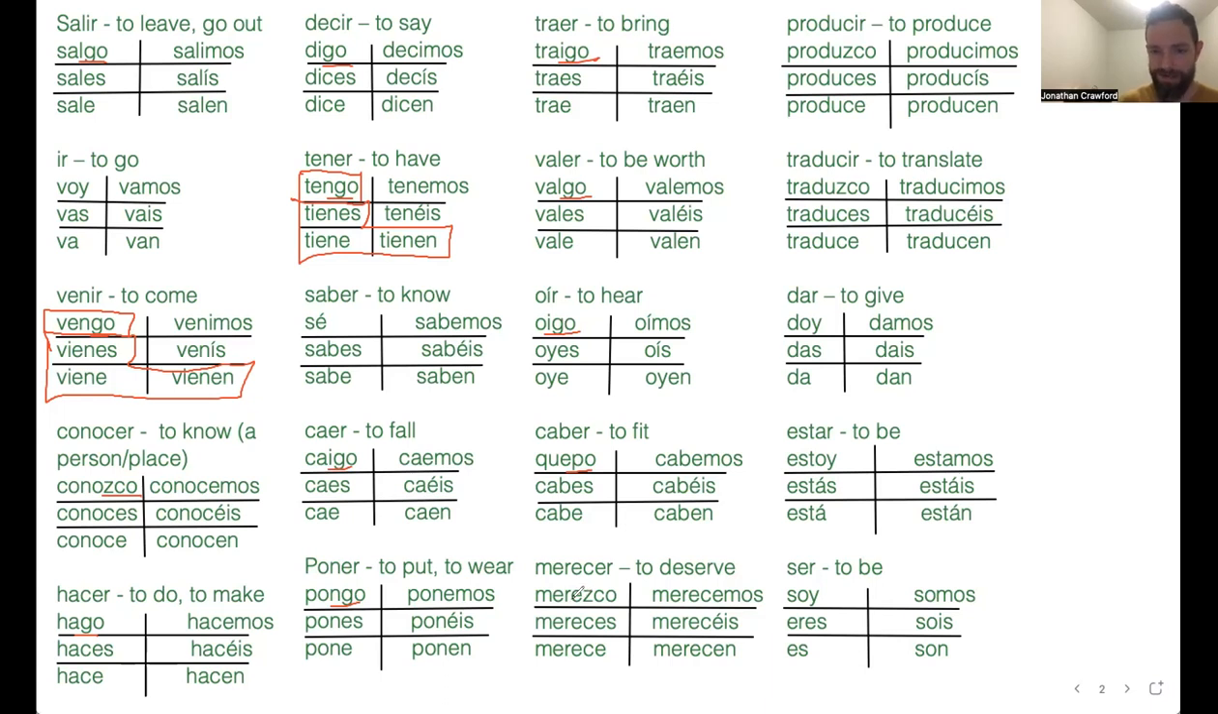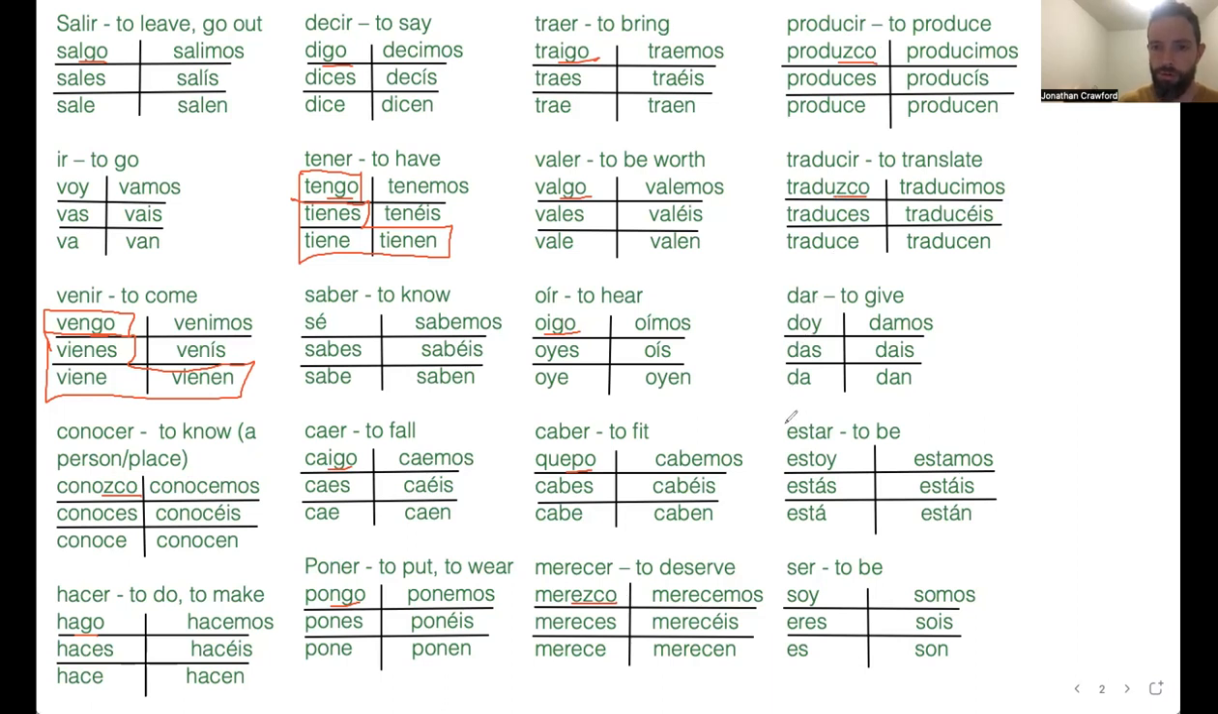Merezco. I deserve. Notice that it's sort of similar to conozco. Same with this one. Produzco. Traduzco.